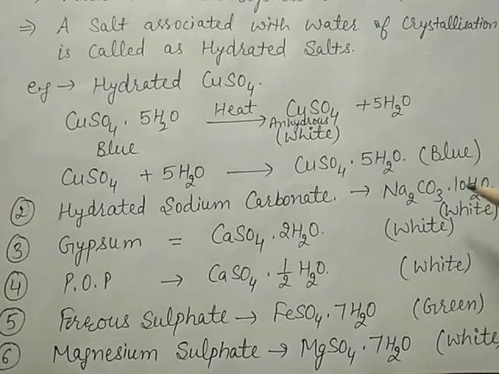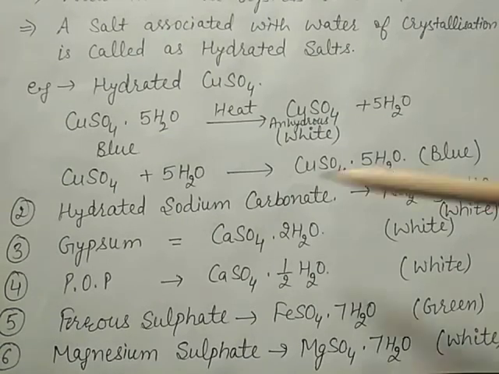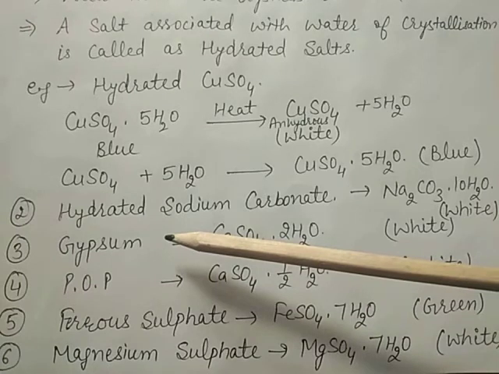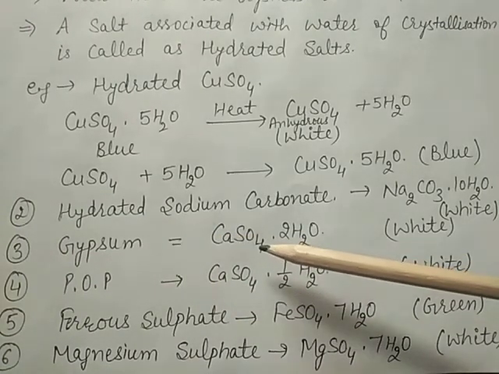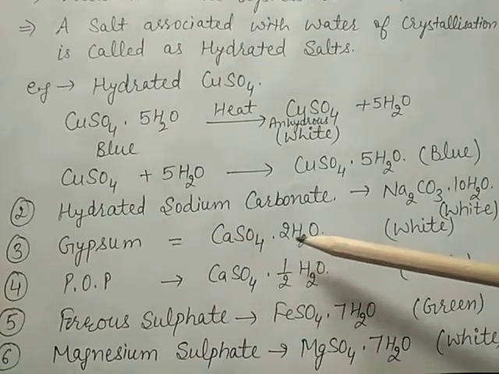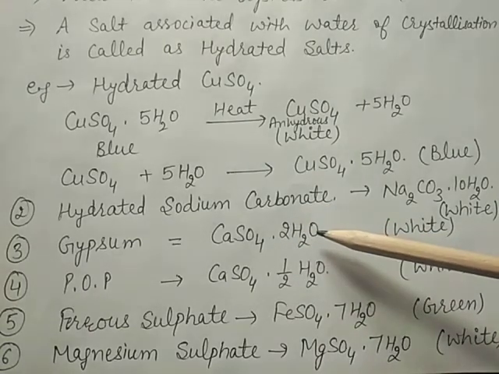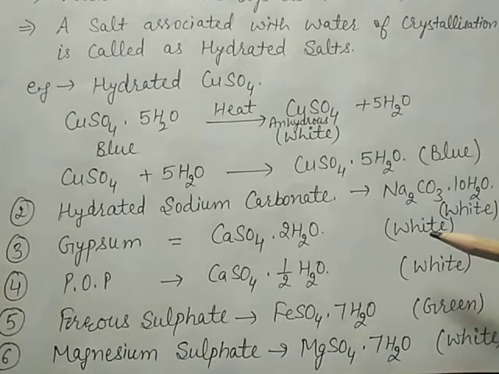Here 10 water molecules are present. Its color is white. Next, gypsum. Gypsum is a hard mass formed of CaSO4·2H2O, meaning 2 units of water molecules are present. It is also white in color.